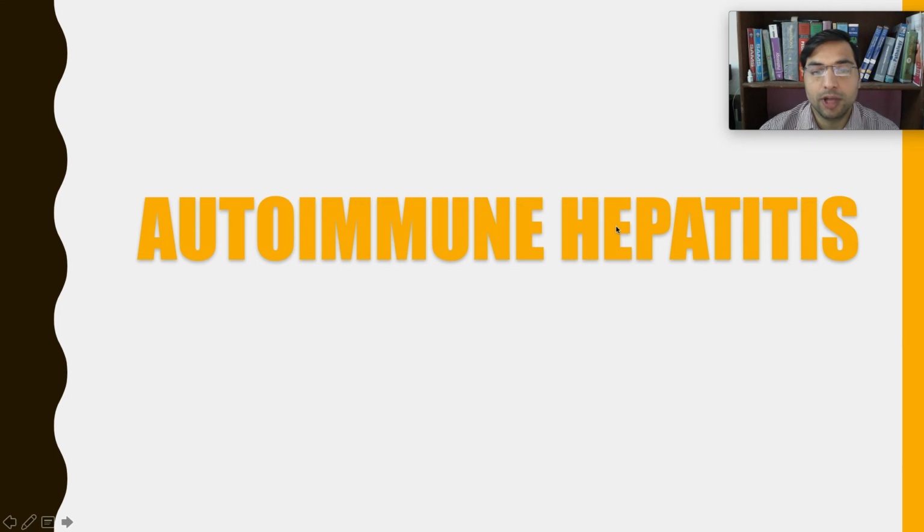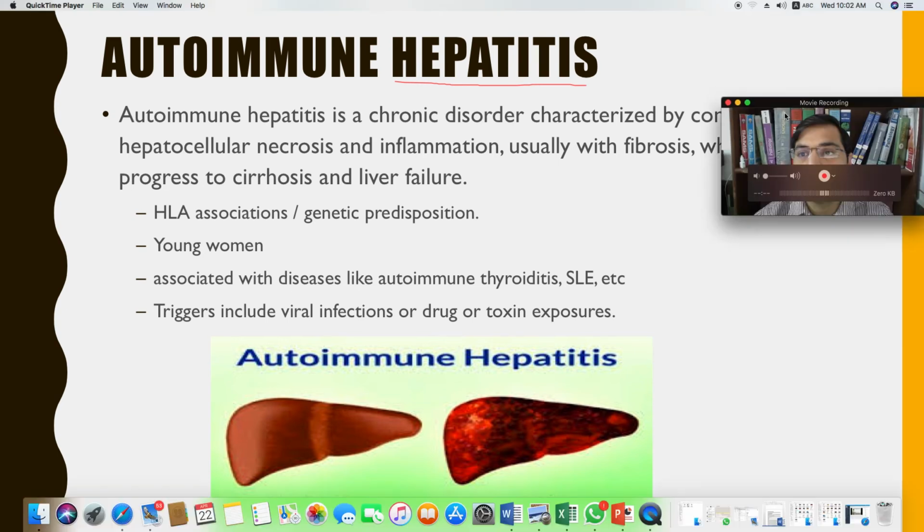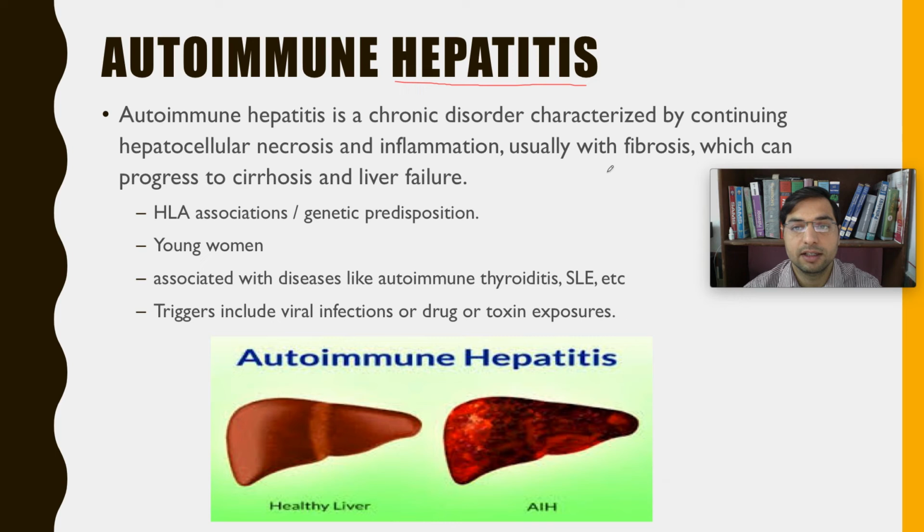So let us study autoimmune hepatitis. As the name says, hepatitis means inflammation of the liver, right? Just like in viral hepatitis. So autoimmune hepatitis is a chronic disorder characterized by hepatocellular necrosis and inflammation.